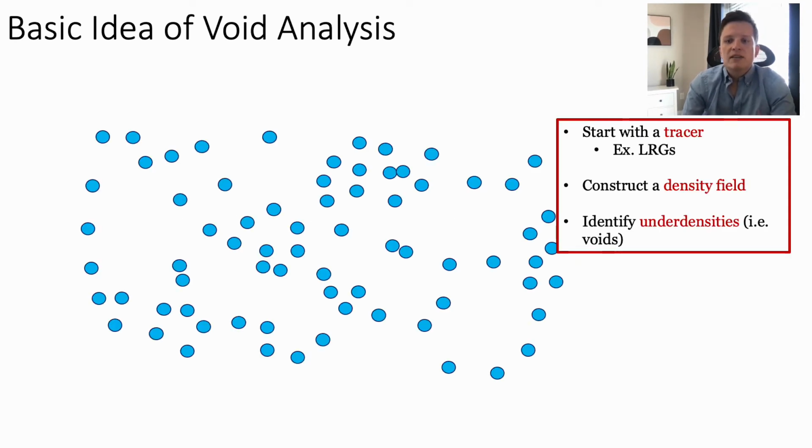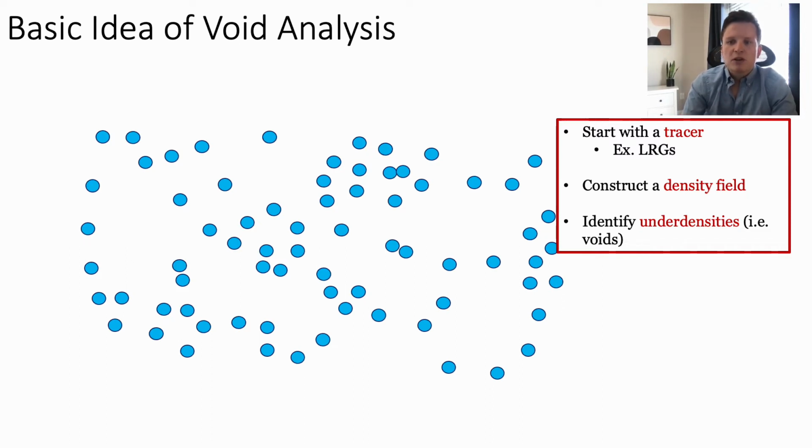So let's start with the basics of how we do our analysis. What we do is we start with a tracer of the matter field. So in our galaxy surveys, what we use is the luminous red galaxies. You can in principle do this on ELGs, but so far all work has been based on LRGs. So in this case, we have these LRGs which trace the underlying matter distribution.